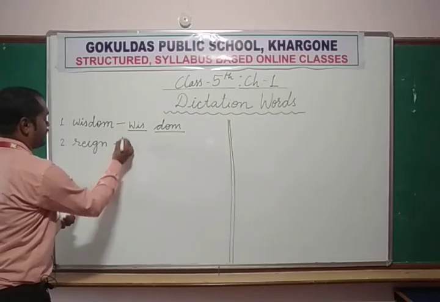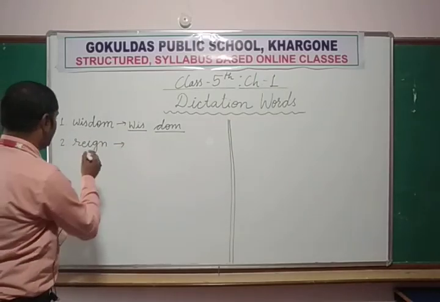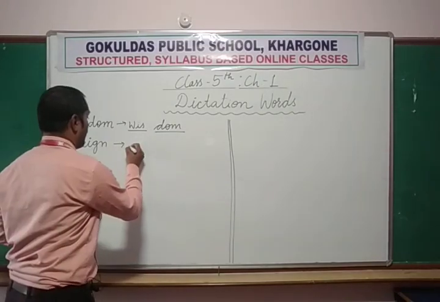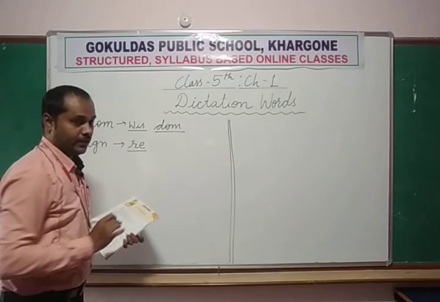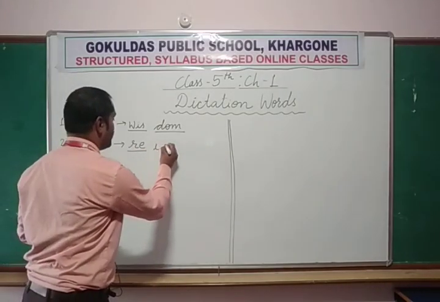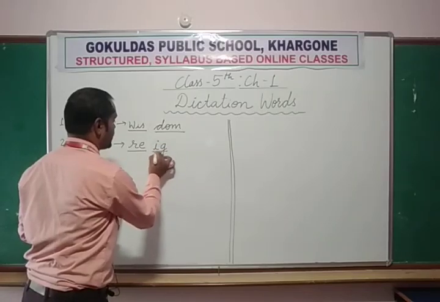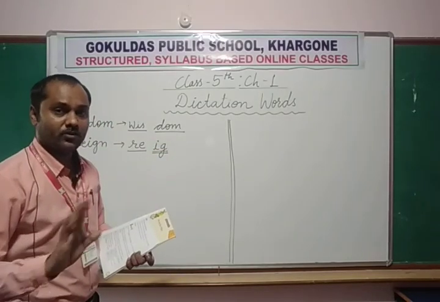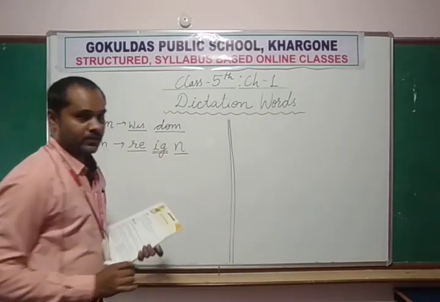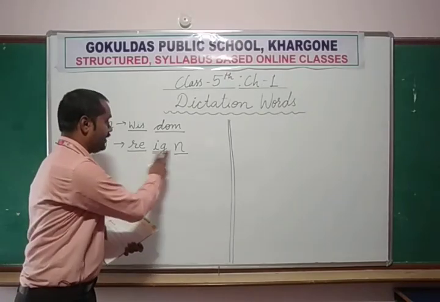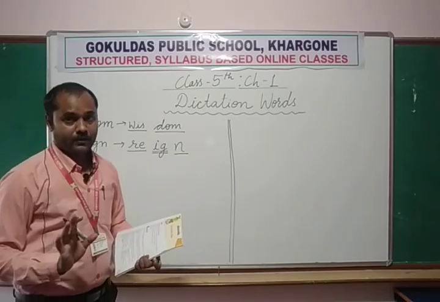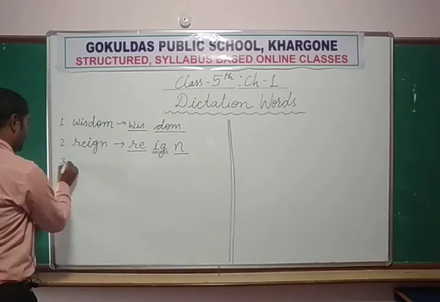Now the second word is reign. R-E-I-G-N. We pronounce it rain. RE, we pronounce it ray. Then I and G, these both letters are silent. We don't pronounce them. The actual pronunciation is rain. I and G are silent. You need to learn them.